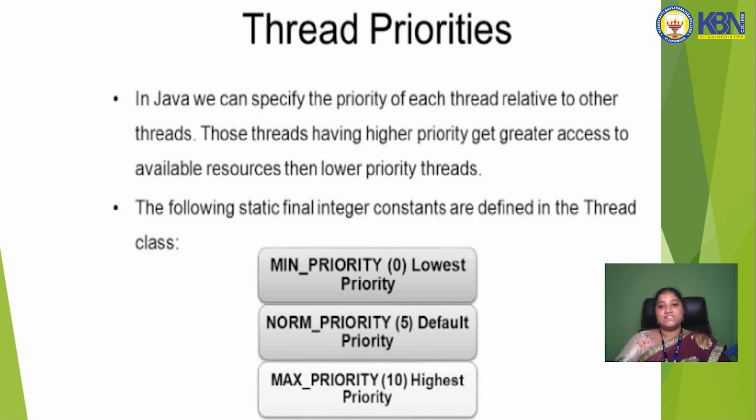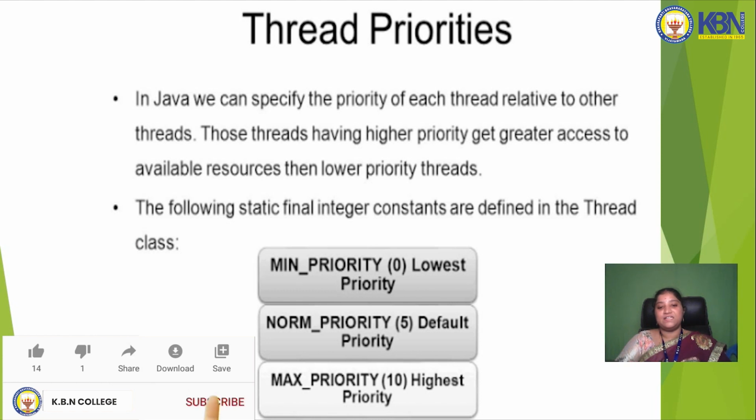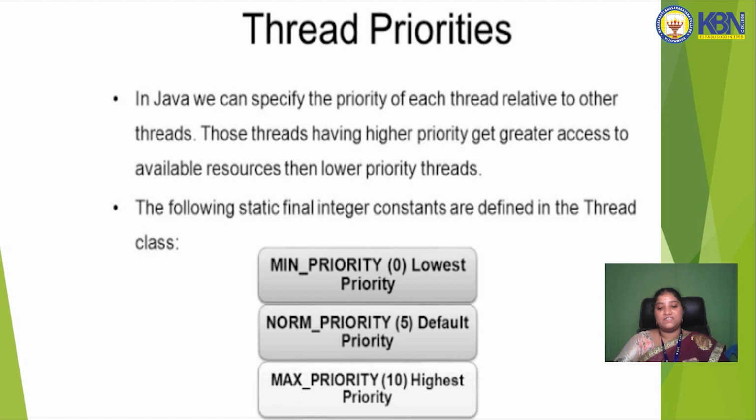Now let's discuss about thread priorities. In threads there are three types, that is lowest priority, default priority and lastly highest priority. The lowest priority we can give as 0, default priority we can give 5, and highest priority is 10, that is nothing but 0 to 10.